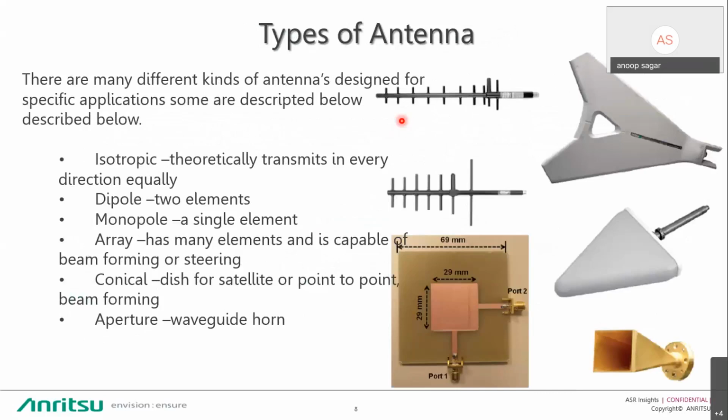So, types of antenna. Generally, we have different types of antenna available, like isotropic, which theoretically transmits RF into each and every direction equally. Then we have dipole antenna, monopole antenna, horn antenna, conical or dish type of antenna, and aperture, waveguide or horn antenna. There are many types of antenna available in the market. It depends on the application where you want to use it.